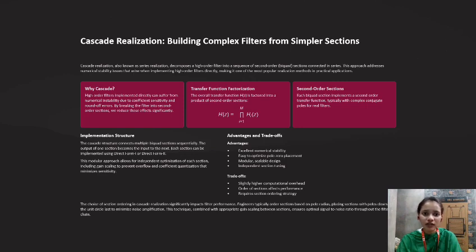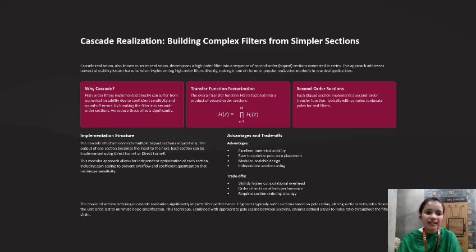Transfer function factorization: the overall transfer function H(z) is factorized into a product of second order sections, H(z) = product of Hi(z) for i = 1 to M. Second order sections: each biquad section implements a second order transfer function, typically with complex conjugate poles for real filters.